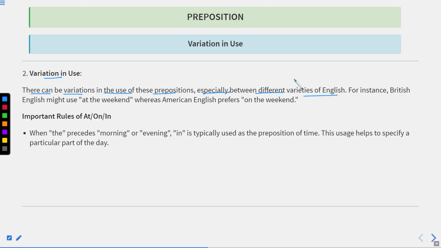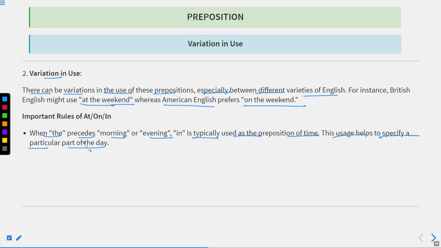Now here as well, in the use of prepositions, the difference can be seen. For instance, British English might use "at the weekend." It means if we talk about British English, we use the phrase "at the weekend," whereas in American English, Americans prefer to say "on the weekend." When "the" precedes morning or evening, it's typically used as the preposition of time. This usage helps to specify a particular part of the day.